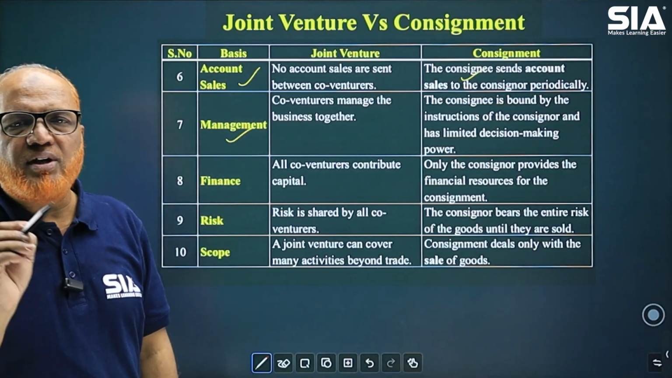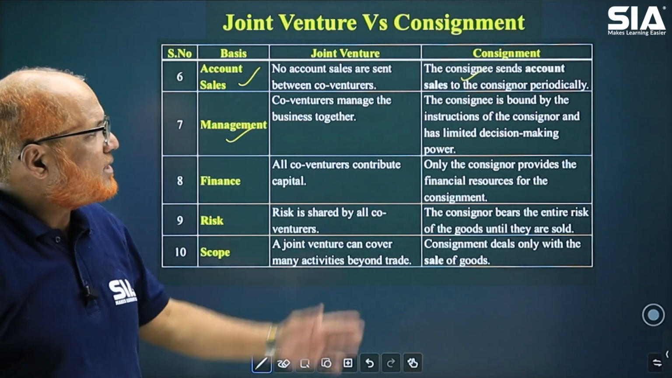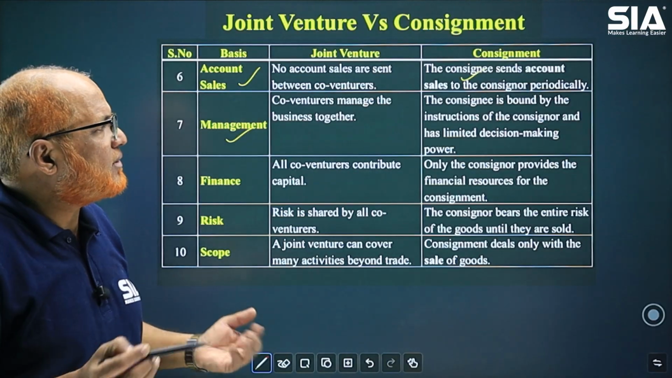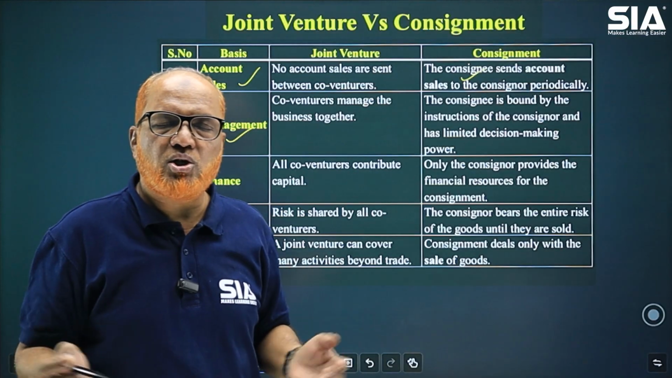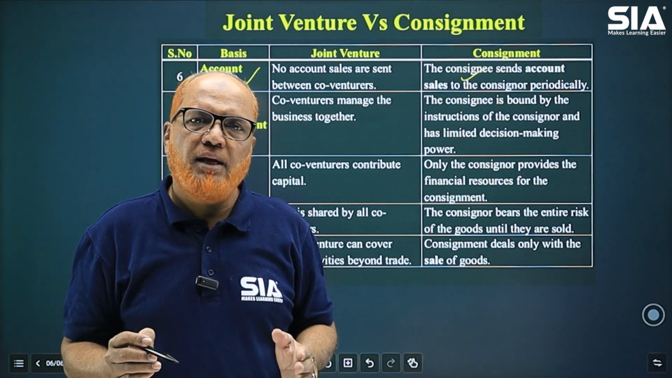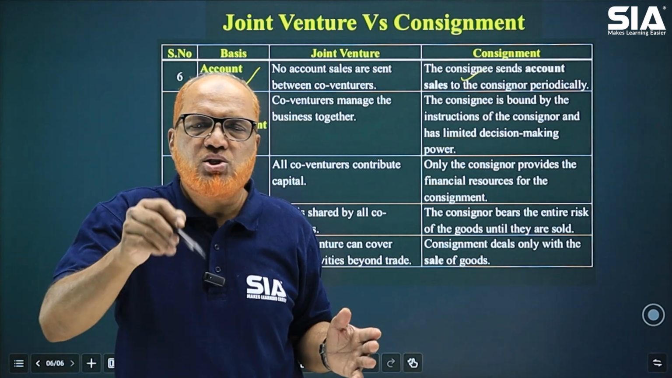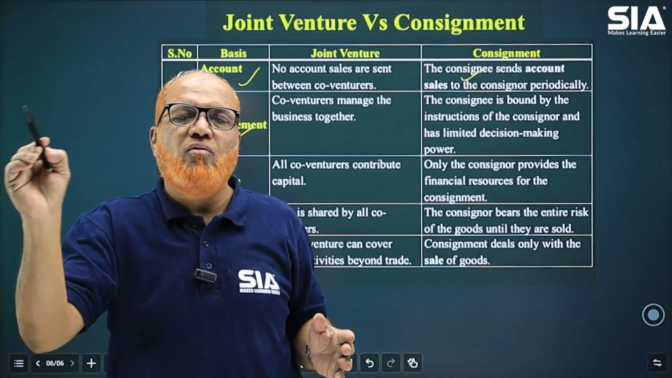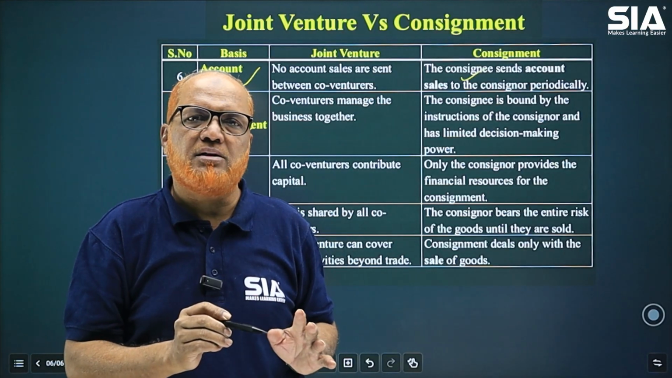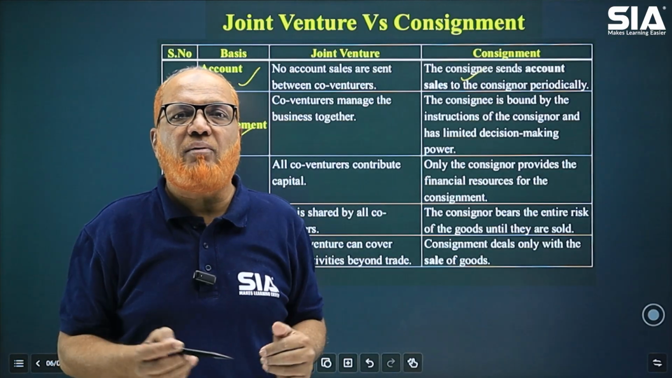Management. Co-venturers manage the business together. Whereas in case of consignment, the consignee is bound by the instructions of the consignor and has limited decision-making power. The consignee is only an agent. He doesn't have any decision-making power. All the instructions should come from the consignor. Whatever consignor says, the consignee has to follow. That's it. Whereas in joint venture, every co-venturer has equal decision-making power.